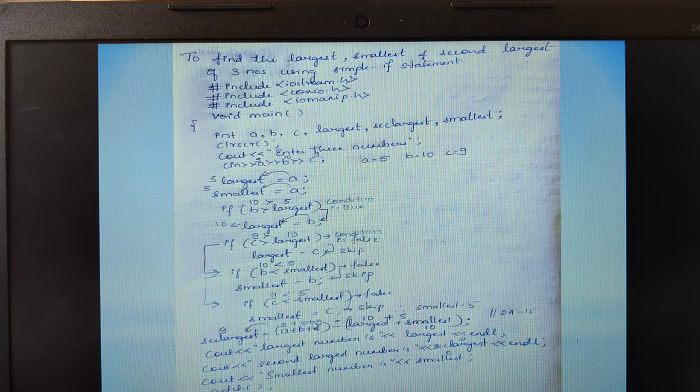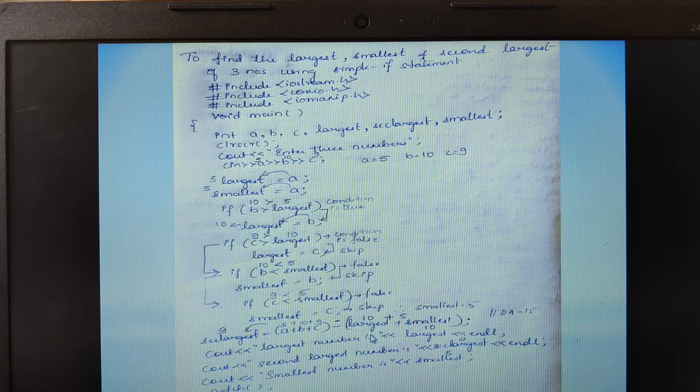Next we have the formula to find the second largest. So this is the formula, that is a plus b plus c minus the largest plus the smallest, that is 5 plus 10 plus 9 minus 10 plus 5, that is 24 minus 15. 24 minus 15, what did you get? The answer is 9. So that 9 will be moved into the second largest.